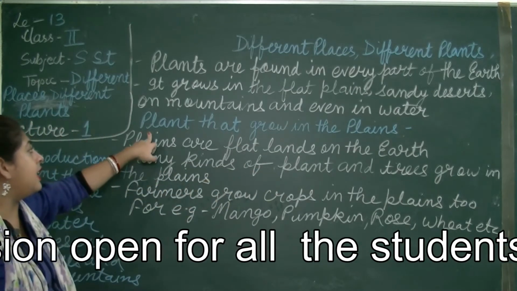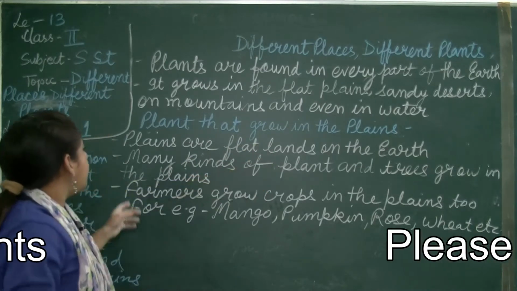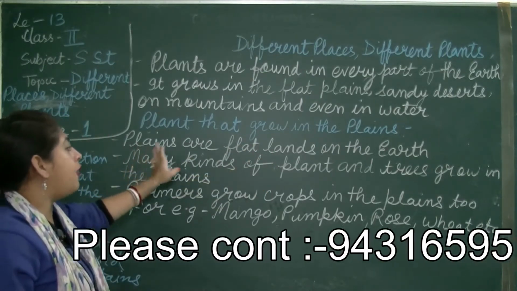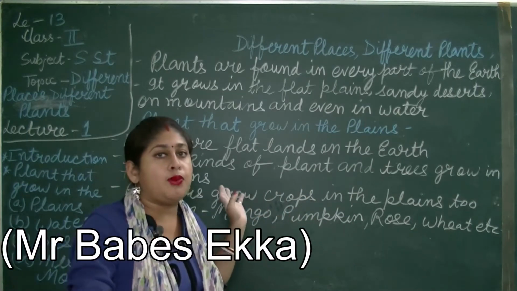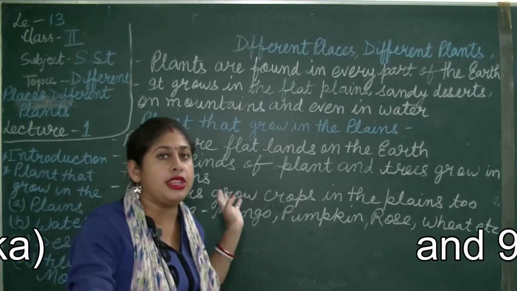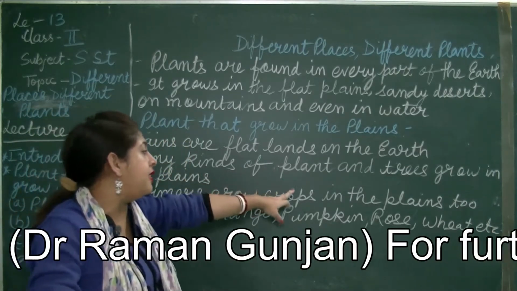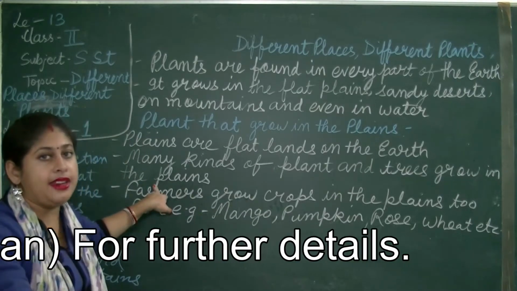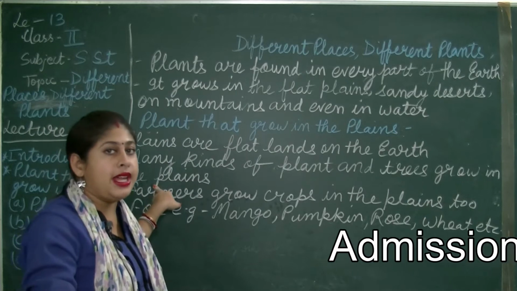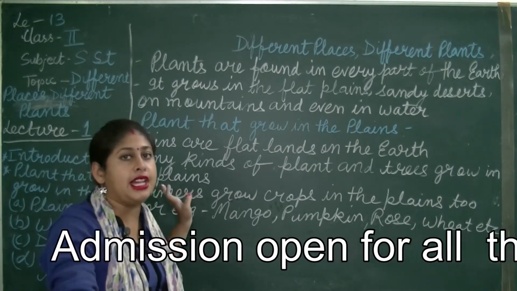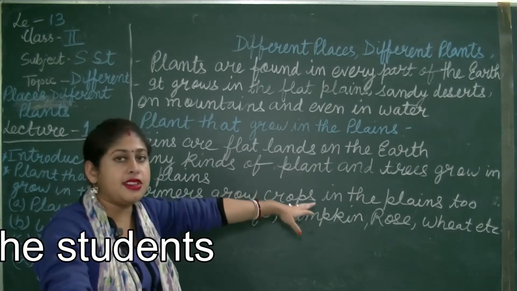The first is plants that grow in the plains. What are plains? Plains are flat lands found on the earth. Many kinds of plants and trees grow in the plains. In the plains, the soil is also fertile, so many varieties of plants and trees grow there.